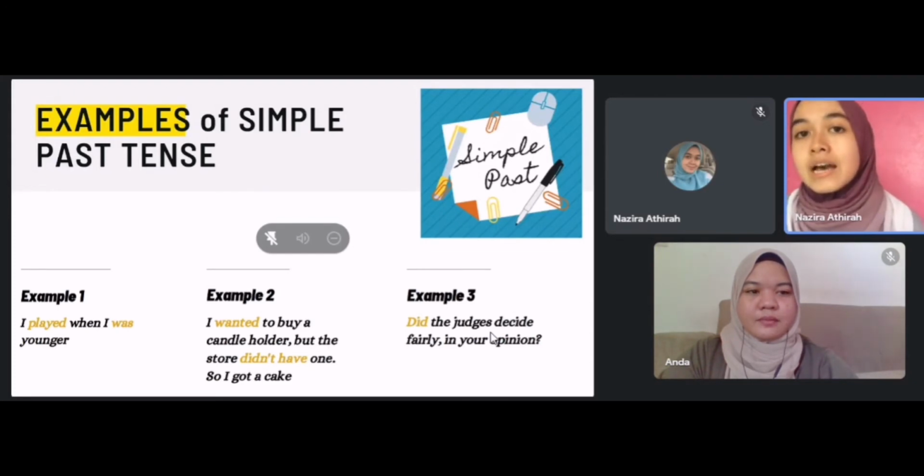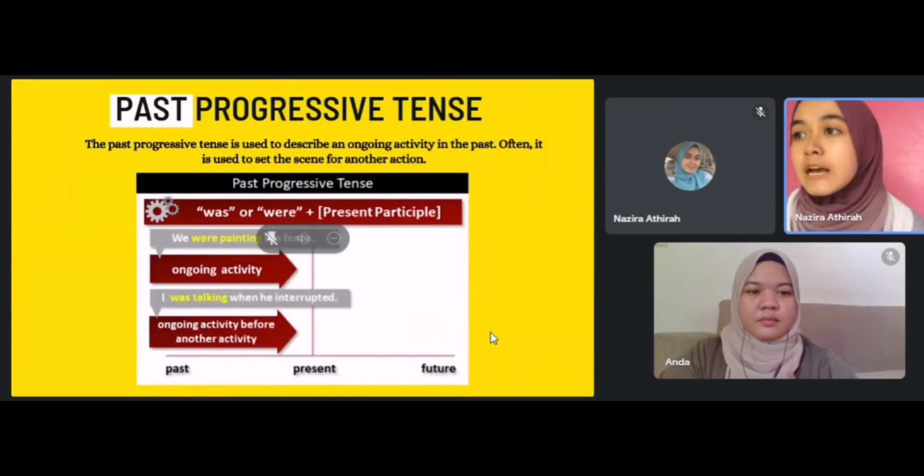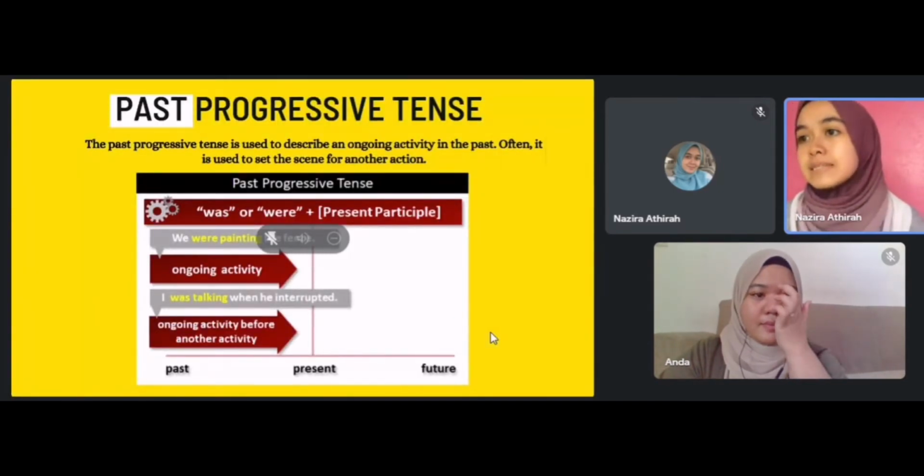Here, example 1 shows a positive sentence, while example 2 is a negative sentence, and example 3 is a question sentence. Next, we explain about past progressive tense.